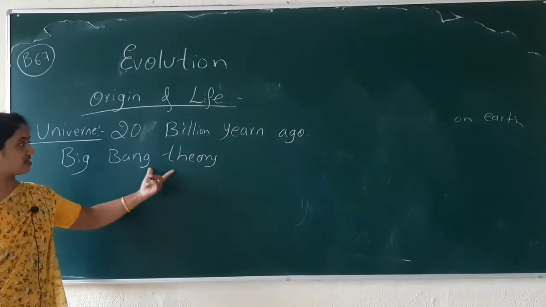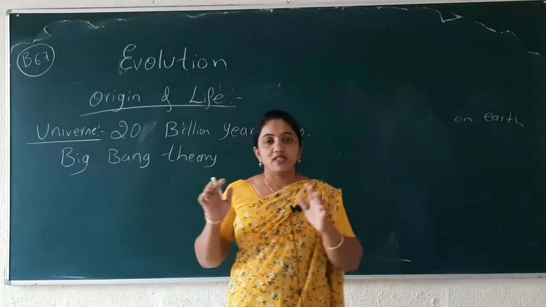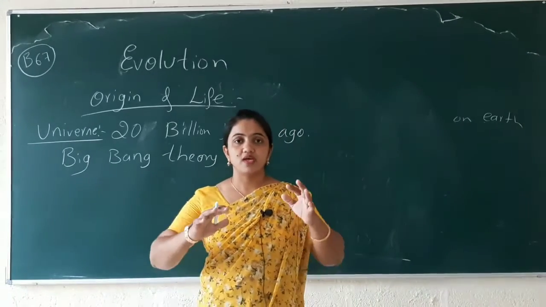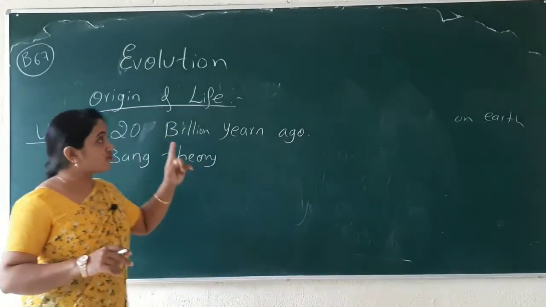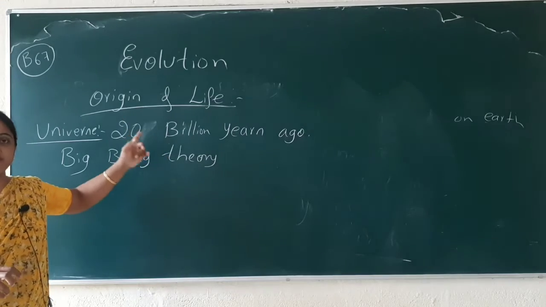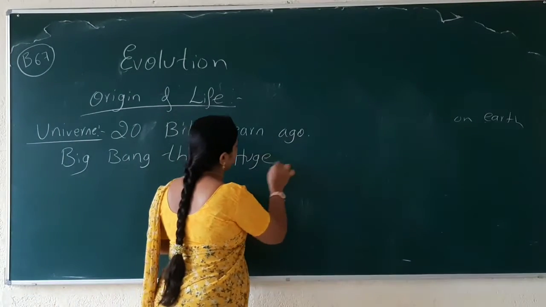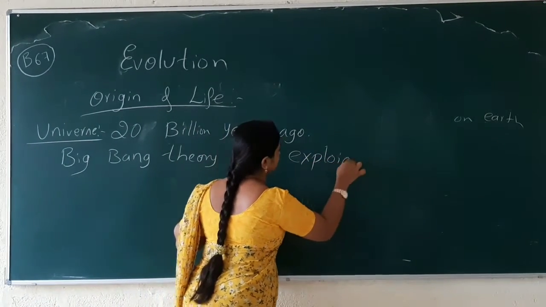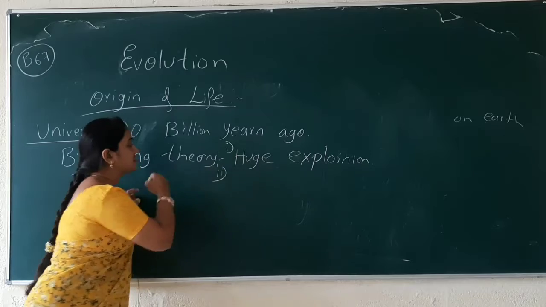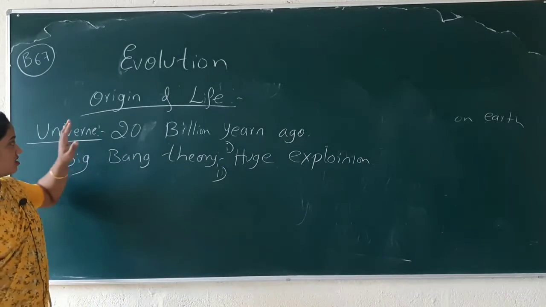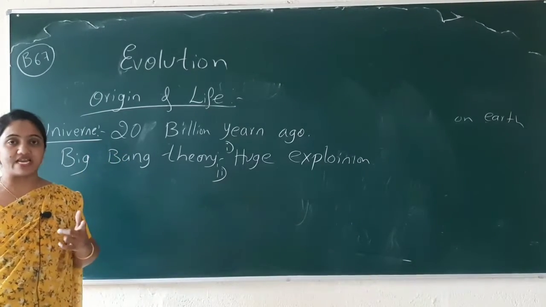In the Big Bang theory, it is written that there was a huge explosion billions of years ago. I'm talking about billions of years ago. There was a huge explosion. So this is the first thing that they have added in this theory to explain the formation of the universe. In the universe, a number of galaxies are present.